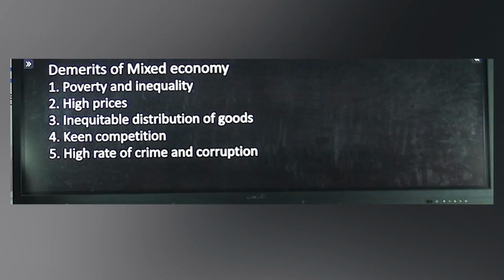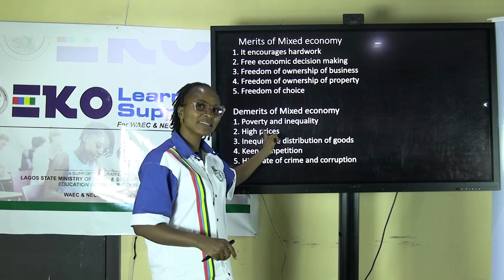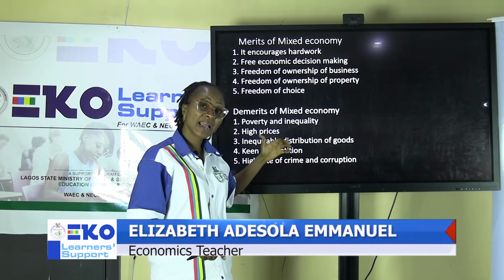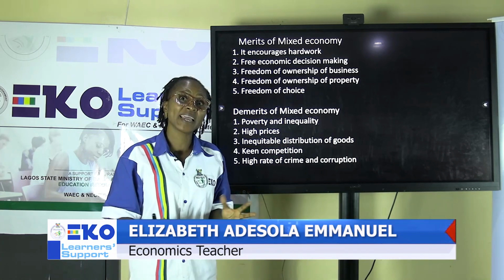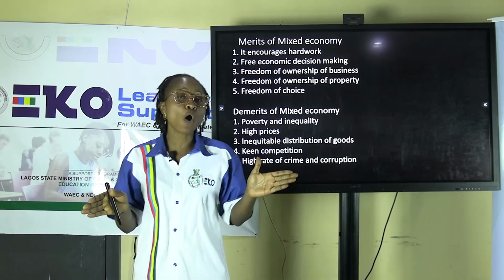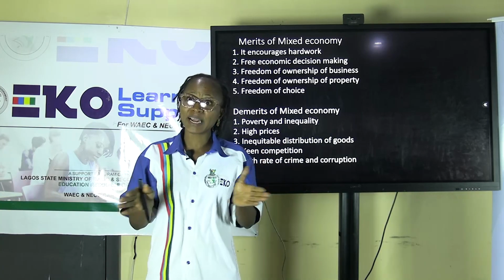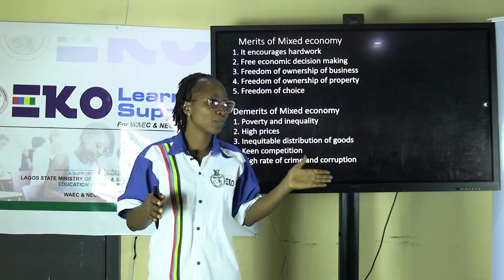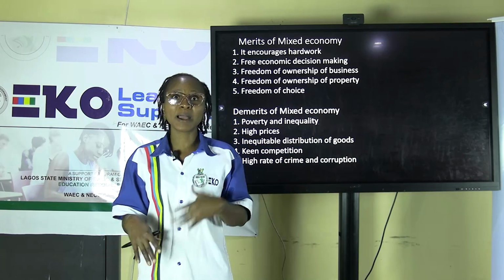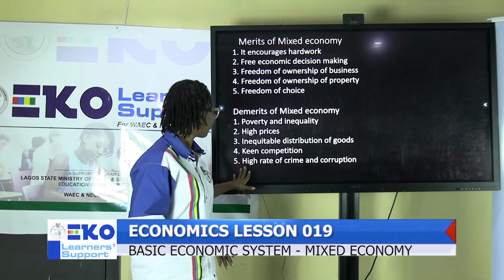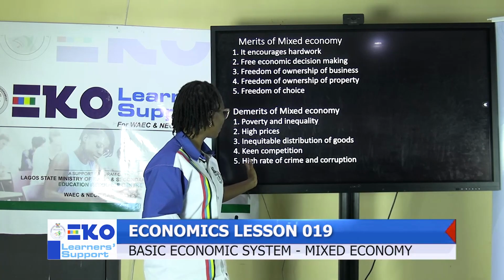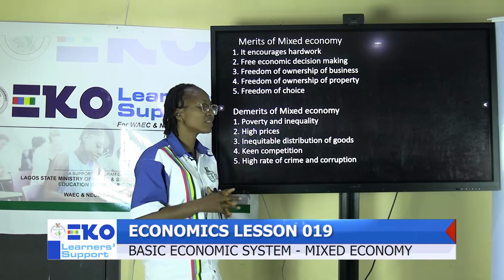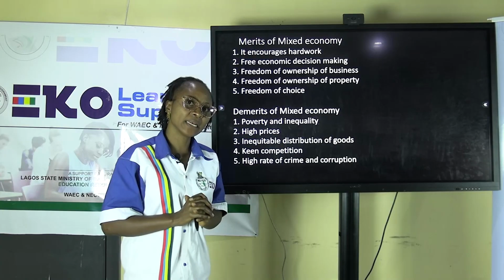Lastly, there is high rate of crime and corruption. Why? Because there is poverty and inequality. Remember, I said it's survival of the fittest. Everybody wants to survive. They tend to get involved in all manners of social vices like corruption, prostitution, stealing, armed robbery, etc. That is what we mean by high rate of crime and corruption, and this arises as a result of poverty and inequality in the system.